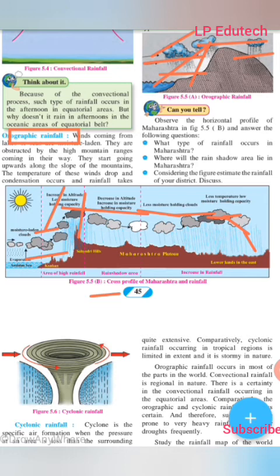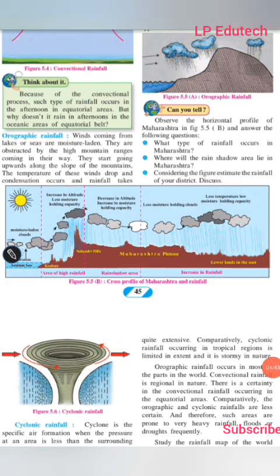Now, can you tell? Observe the horizontal profile of Maharashtra in figure 5.5b and answer the following questions. What type of rainfall occurs in Maharashtra? Based on the figure, give the answer. This is the orographic rainfall that occurs in Maharashtra. Where will the rain shadow area lie in Maharashtra?